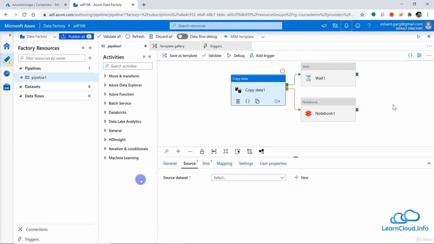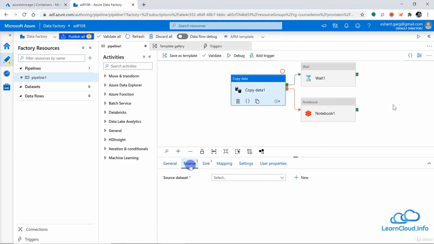All right, so right now I am inside my portal and this is where we left off last time. And on the left hand side, you see we can create a new dataset here. But if you choose any activity, for example, the copy data activity, you see all these options below. If you go to the source, you also have the option to choose your dataset here. And if you do not have any, you can also create a new dataset right from here. Similarly, in the sink, you also have this option.